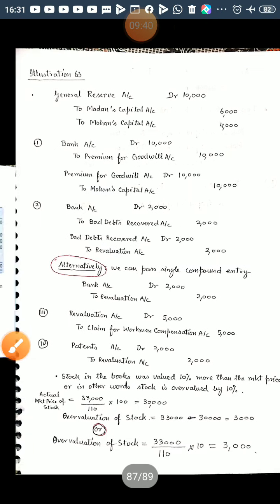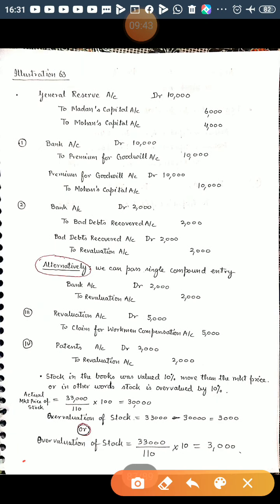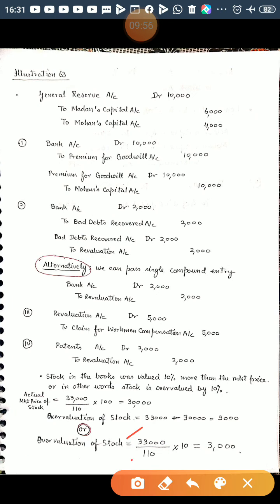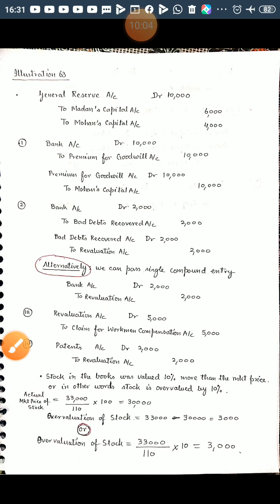Another way is also there. Overvaluation of stock you can directly calculate. 33,000 is 110, so you will divide by 110 and multiply by 10. 10% is overvalued, so if you multiply by 10, you directly get the 3,000 amount, which is overvalued, right?